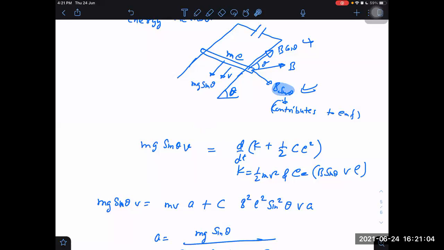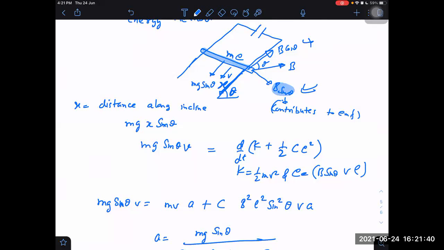You can write it this way: mg into, let us say it is going along this direction as length L. Not L, I should say, what should I call it? If I say L it confuses with the length of the rod. I should not call it L. I can say it is covering X distance. So mg into X sin theta. Why sin theta now? Because mgh is the loss of potential energy. X is the distance covered along the incline.